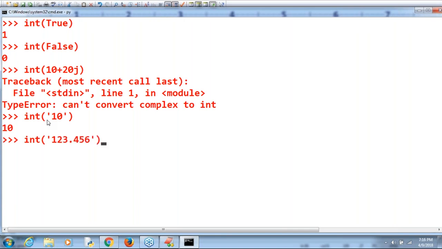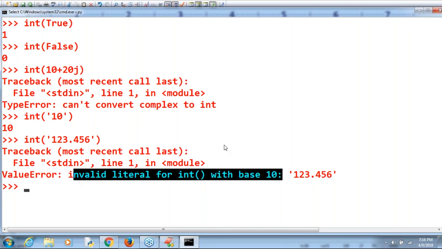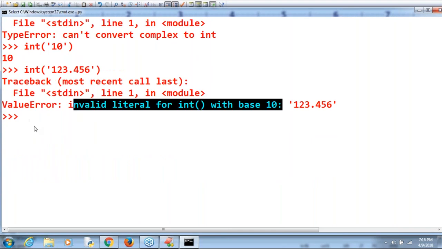Int of '123.456' I'm taking. Can you please have a look at the value error? Invalid literal for int() with base 10. Have you observed, right? Invalid literal for int() with base 10. It is always expecting a base 10 value only.